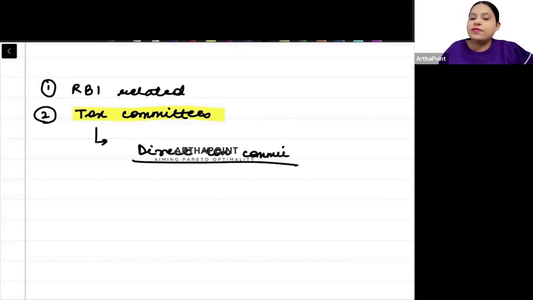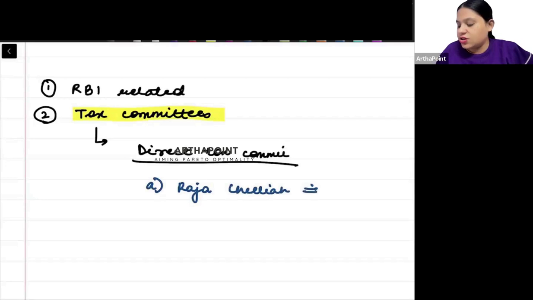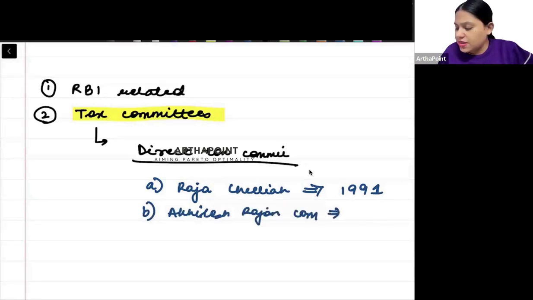ठीक है, so within this what I will do, I will write down that okay, one thing that we know is the Raja Chelia committee. ठीक है, in which year it was launched? It was launched in the year 1991. ठीक है, इसमें क्या किया? The aim was to lower the direct tax को हमें lower करना था and introduce minimum alternate tax. बस इतना काफी है. Then secondly, what is the next committee I want to remember? There can be Akhilesh Rajan committee. ठीक है, that was launched in the year 2019. And you can also make them in ascending order ताकि आपको और ज्यादा याद रहे, right?